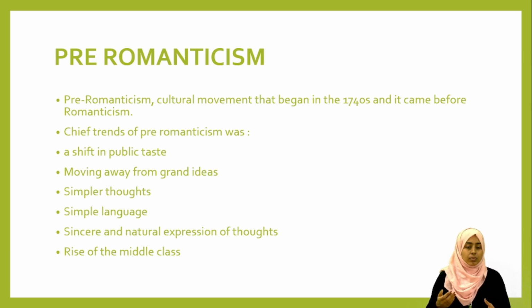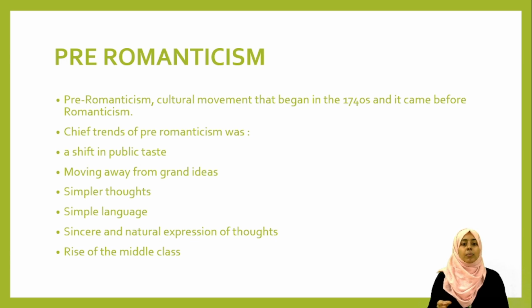And the next is moving away from grand ideas. This is very, very important. Moving away from grand ideas means people moving away from embracing the classic language. For example, Alexander Pope wrote the Essay on Criticism, and commented on people who just go with the idea of simplicity.